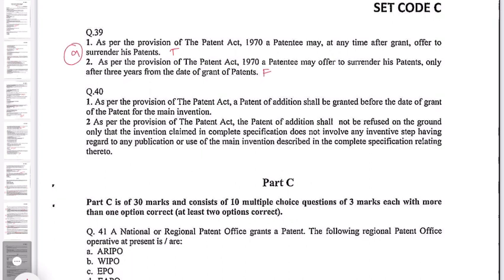Last question. As per the provision of the Patent Act, a patent of addition shall be granted before the date of grant of patent for the main invention. No, a patent of addition cannot be granted before the grant of patent of the main invention. So this is false. And the second statement is, as per the provision of the Patent Act, the patent of addition shall not be refused on the ground only that the invention claimed in the complete specification does not involve any inventive step having regard to any publication or use of the main invention described in the complete specification relating thereto. This is true. So here the correct option will be B. First is false, second is true.